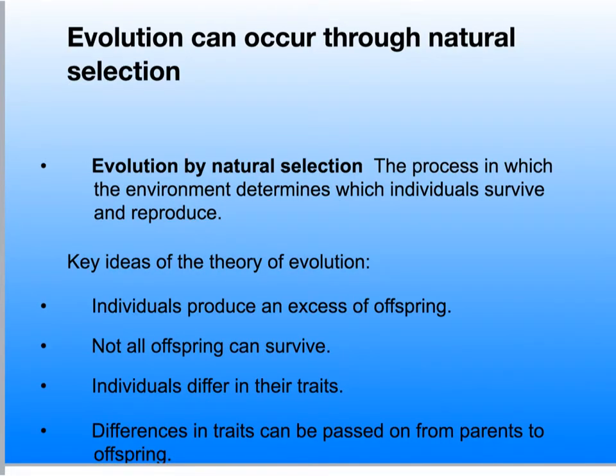Evolution also takes place through a natural mechanism that we call evolution by natural selection. And this, the environment determines an individual's ability to survive and reproduce. Members of a population naturally vary in their traits. There are certain combinations of those traits that make one individual more able to survive and reproduce than others. As a result, the genes that are produced by those traits are more common in the next generation.